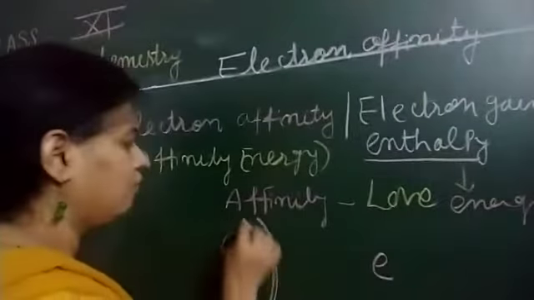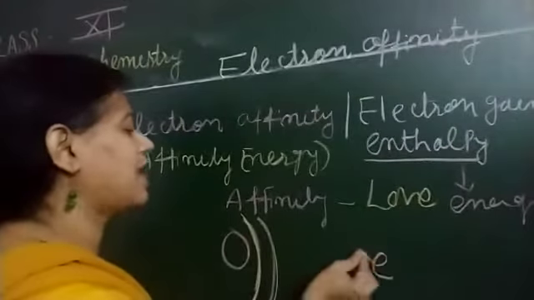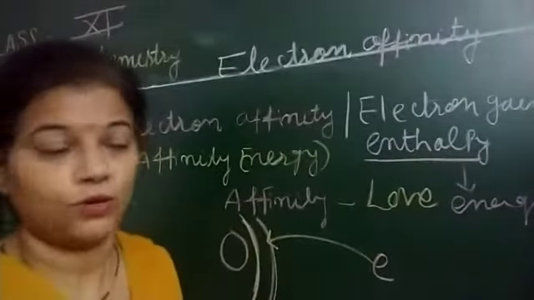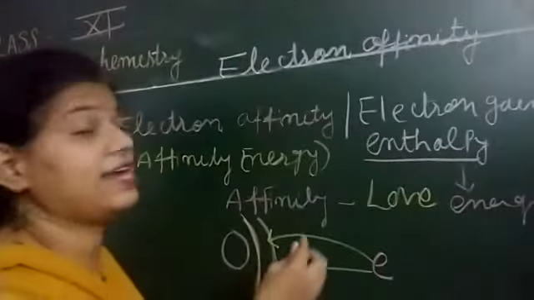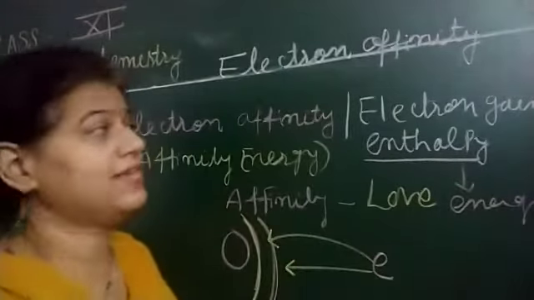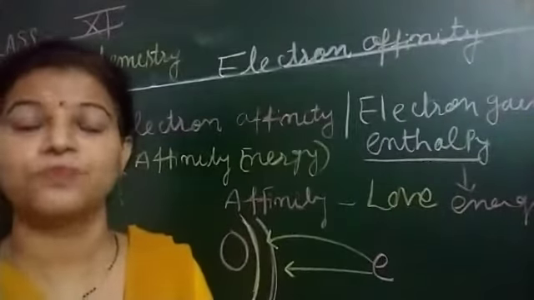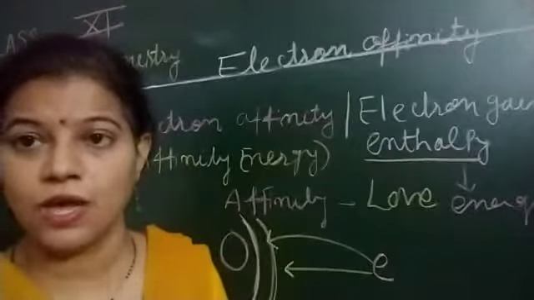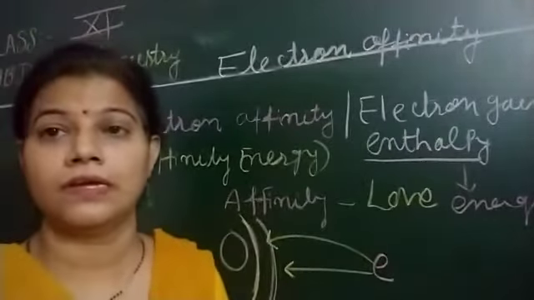And this atom, what does it want? It wants an electron to be added to it. So the energy which is released by this atom when this electron is added to it, the amount of energy released when an electron is added to an isolated gaseous atom, it is termed as electron affinity. So you got the technical definition of electron affinity. What is electron affinity? It is the amount of energy released when an electron is added to an isolated gaseous